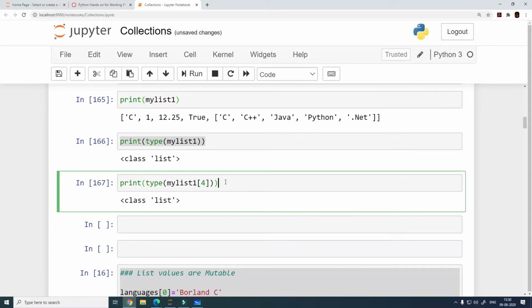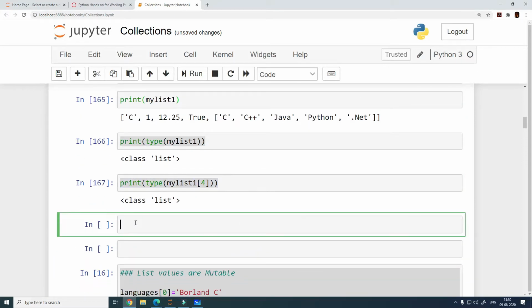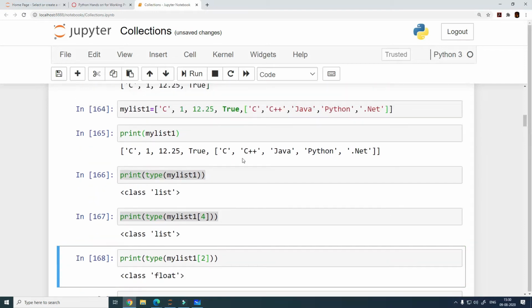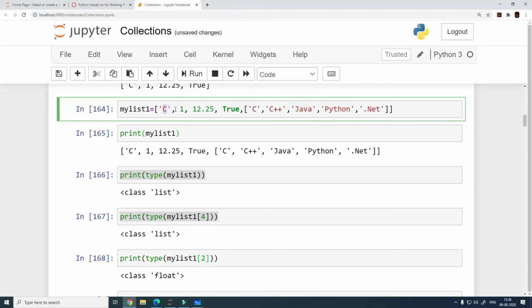Now see, this is also again a list, right? But if I do the same thing with, let's say, 2, then it is giving me float. Why so? Because these are the items, right? Index number 0, index number 1, index number 2. So index number 2 is giving me float, but index number 3 and then 4, when we reach here, it is actually giving me another list, which means this is a list in itself, right?